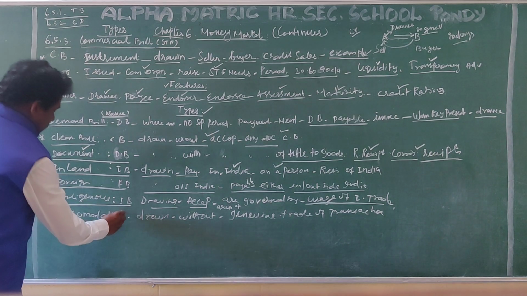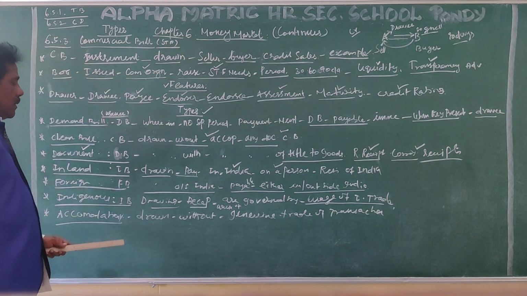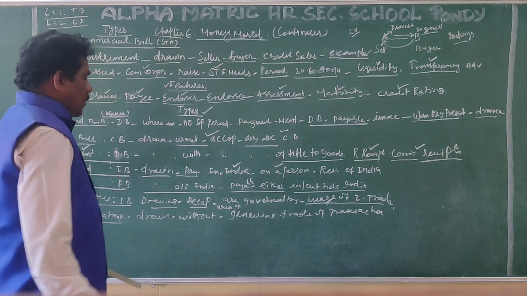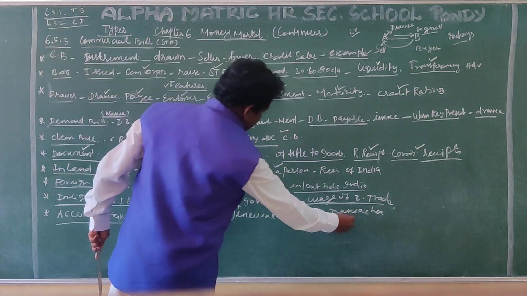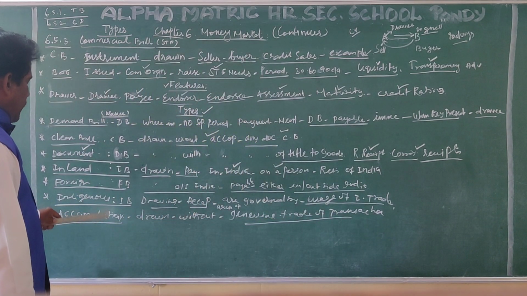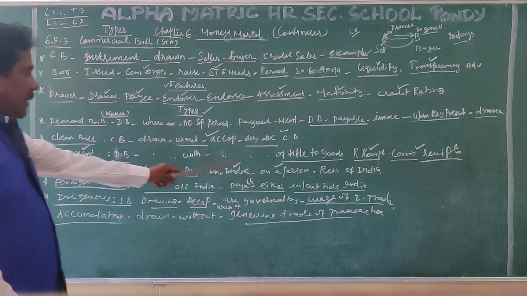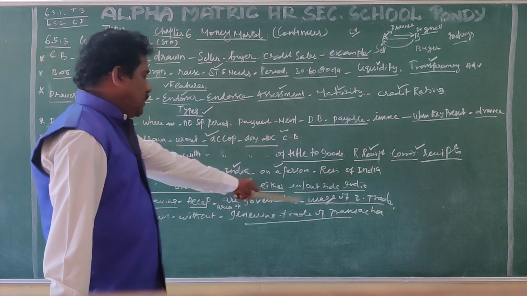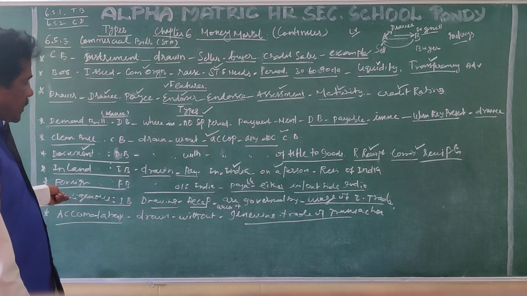Then accommodation bill. An accommodation bill means the bill has been drawn without arising out of any genuine trade transaction. So you know the comparison between indigenous bill and accommodation bill. When there is a usage of trading transactions, only then is it an indigenous bill.